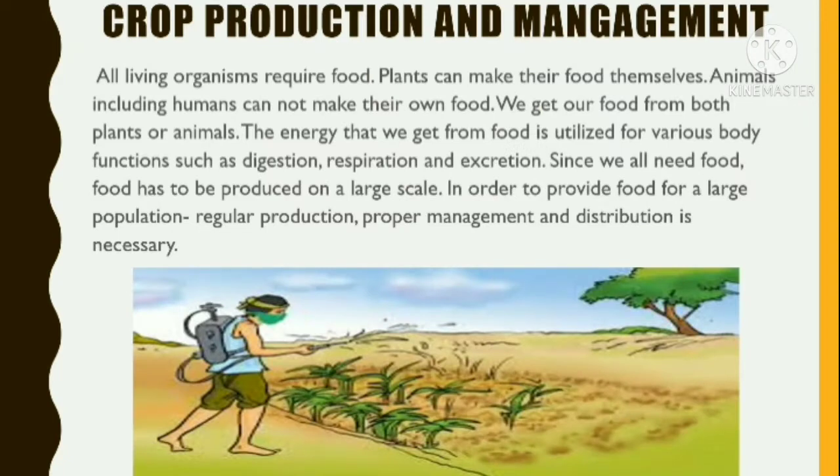Crop production and management. All living organisms require food. Plants can make their own food themselves. Animals, including humans, cannot make their own food. We get our food from both plants and animals. The energy that we get from the food is utilized for various body functions such as digestion, respiration, and excretion.